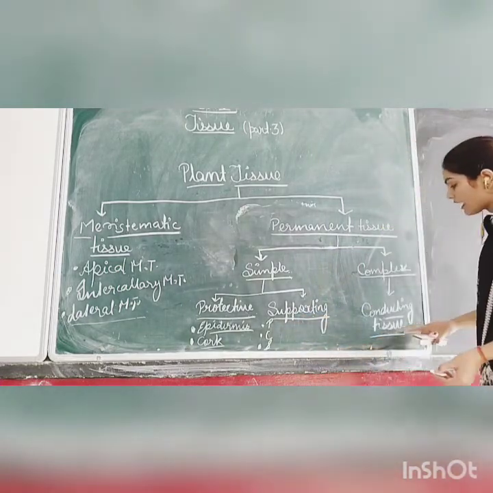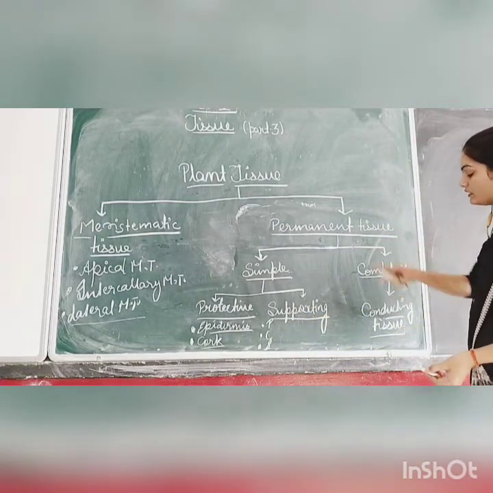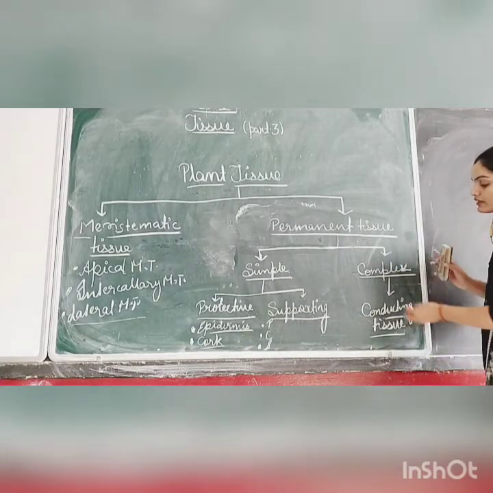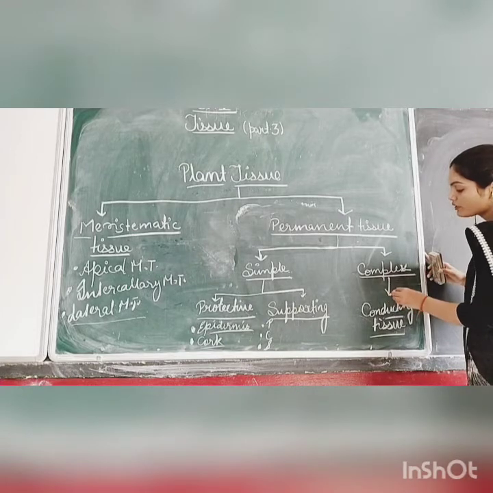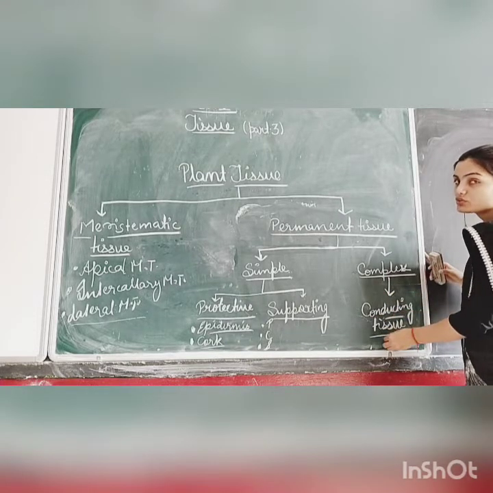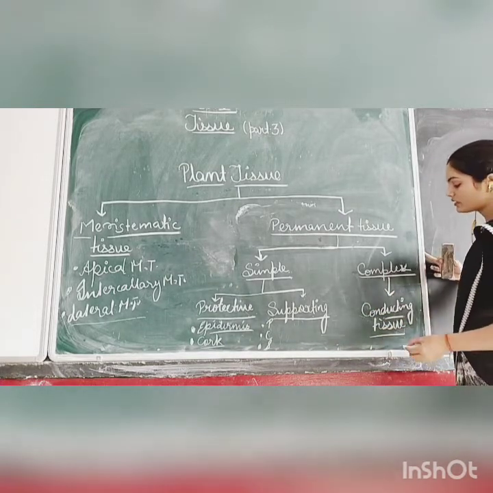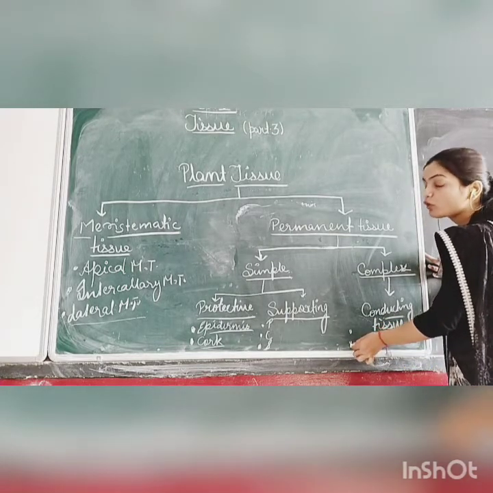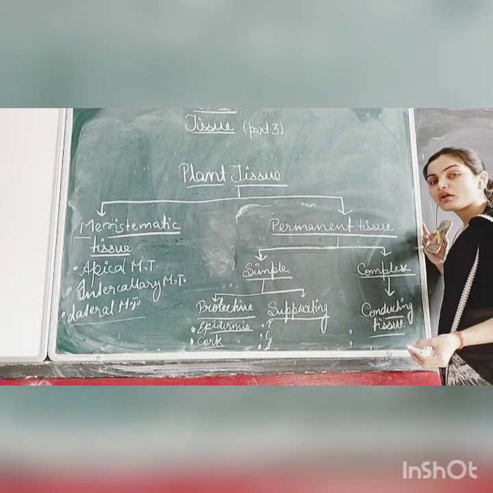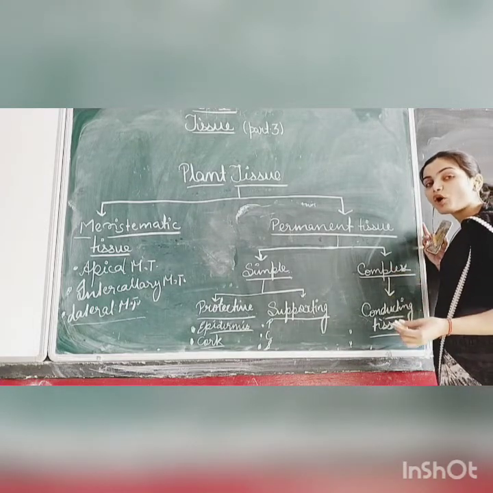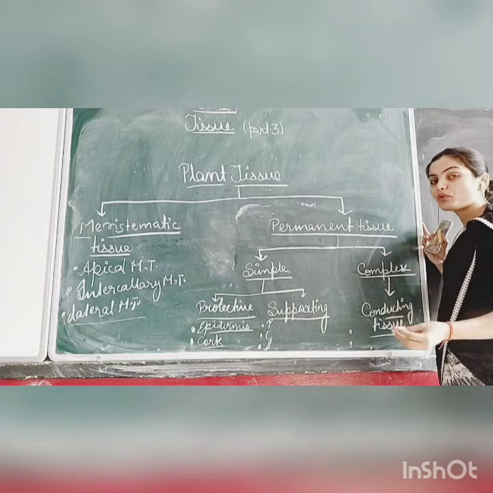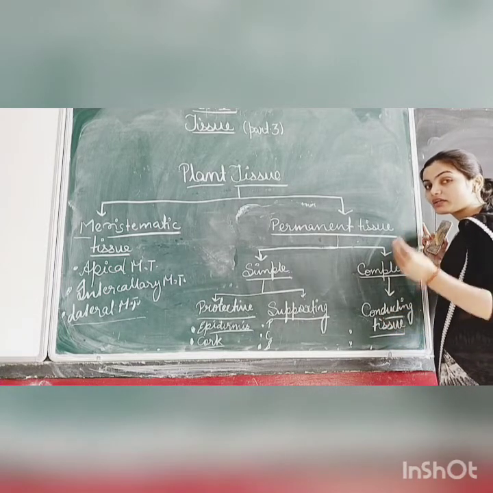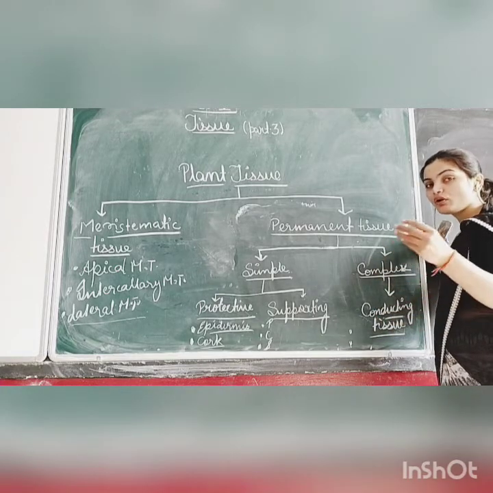Now, complex permanent tissue. The complex permanent tissue is conducting tissue. Students, what is the meaning of conducting tissue? Conducting tissues are those tissues which perform the function of conduction, which means they carry or transport something from one place to another place.